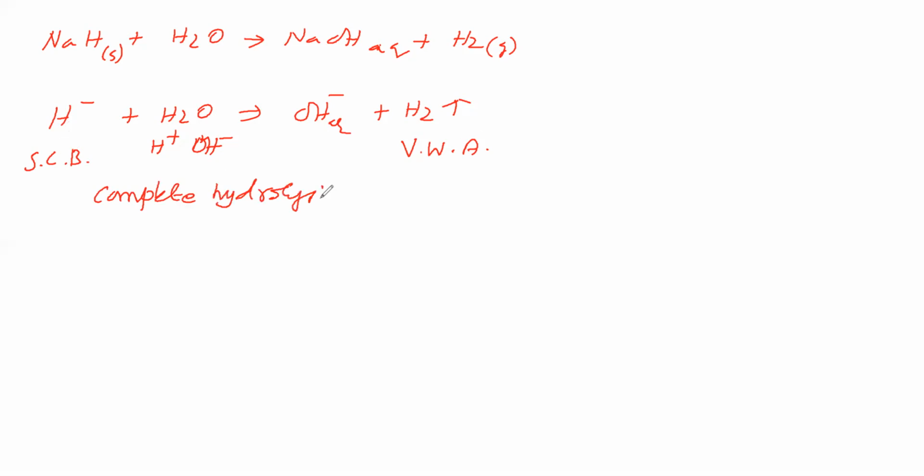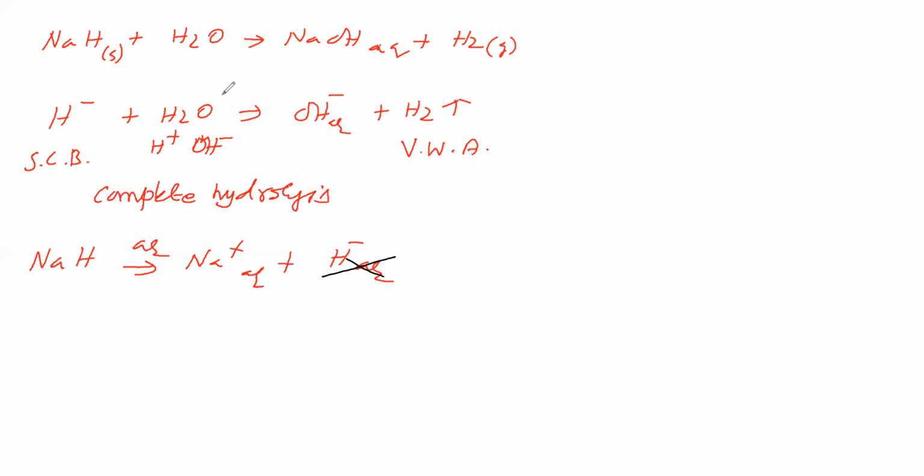Therefore, sodium hydride on dissolving in water, we can get Na plus aqueous, but H minus aqueous will not be there. H minus can't exist in aqueous solution. Why? Because H minus is a strong conjugate base. It reacts with water completely and vigorously. Therefore, H minus undergoes complete hydrolysis.